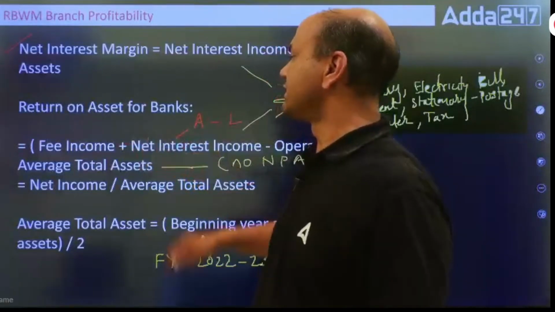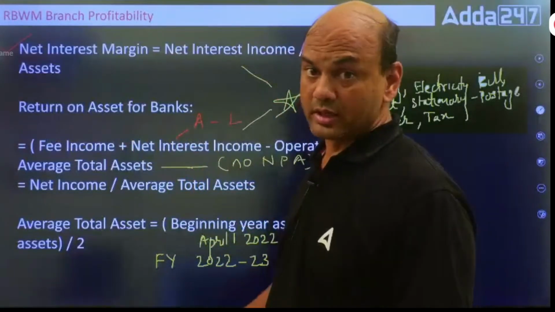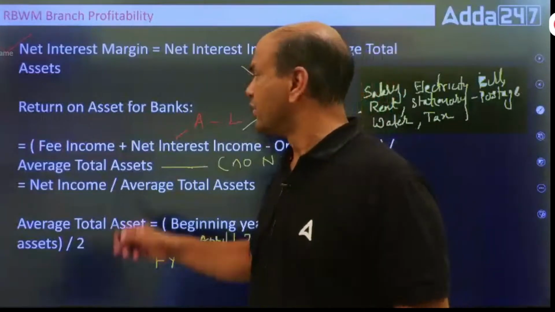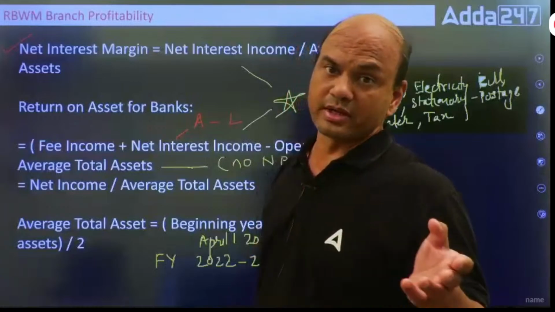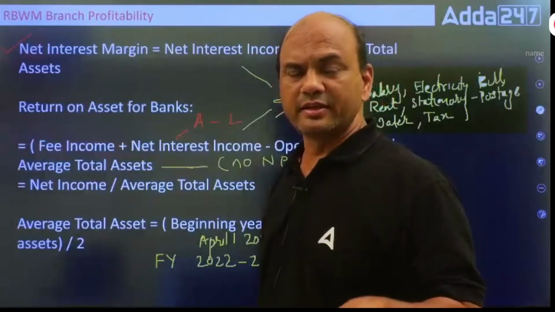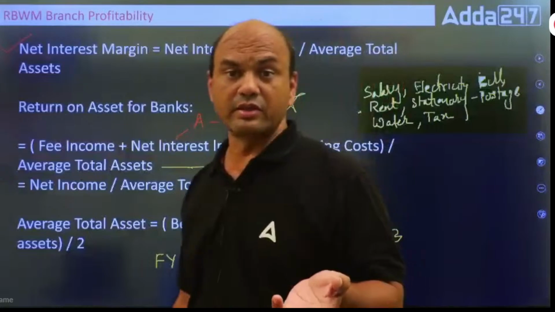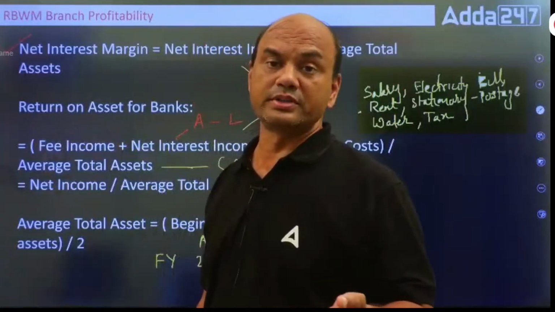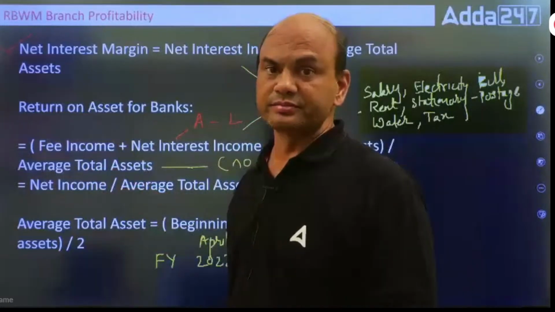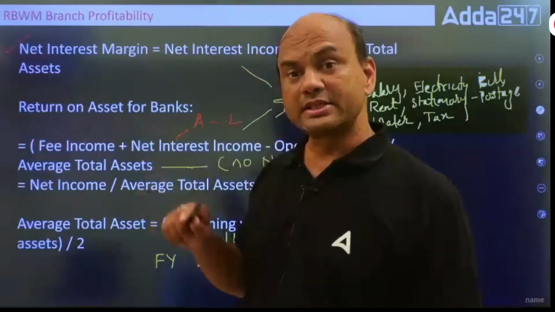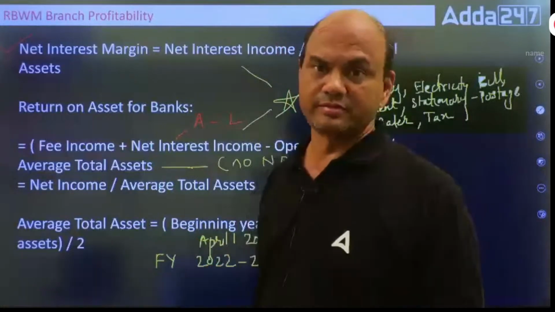So ROA for banks equals, look at it now, you'll find the same thing. Fee income. Fee income means it's from insurance, your LC, your gold selling, your sovereign bonds, your mutual funds selling, where there is a relationship of buyer and seller.